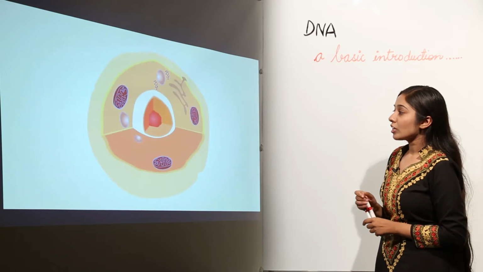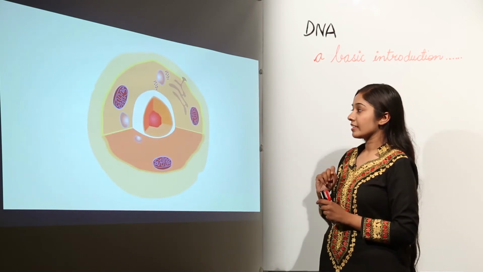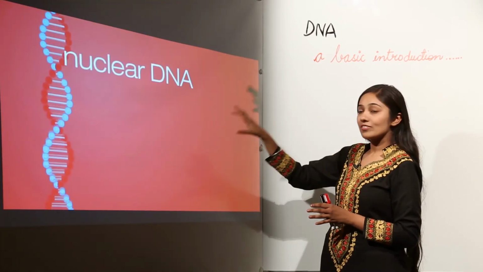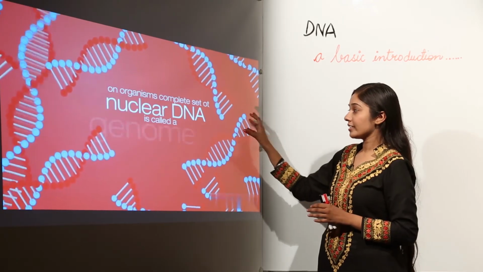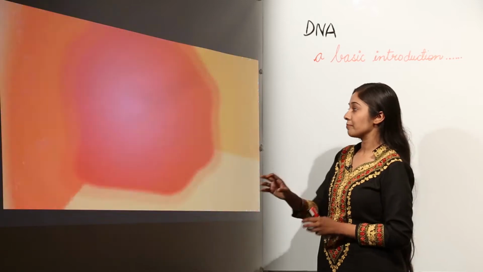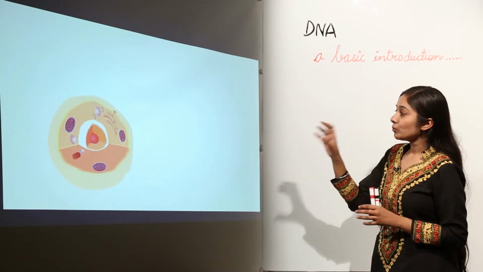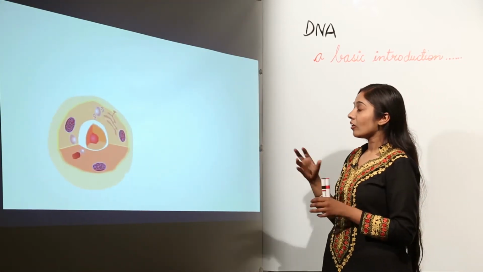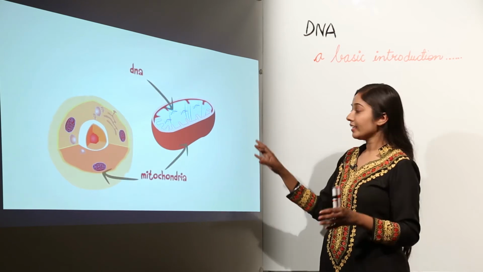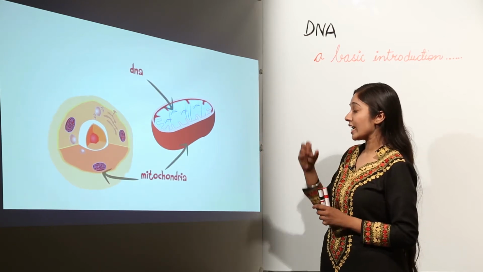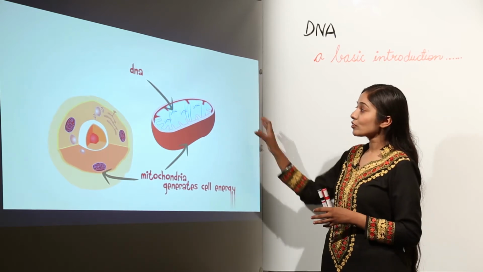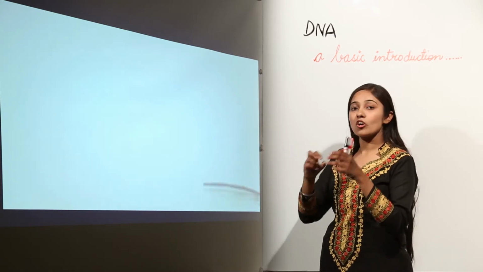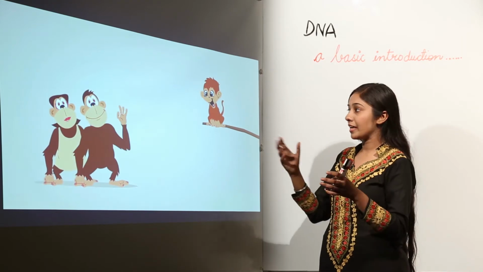Next, when we talk about the nucleus of the cell, the DNA present in the nucleus of the cell is known as the nuclear DNA, and the total complete set of nuclear DNA is called a genome, remember. Besides the nucleus, there are some other organelles that also have DNA, for example, mitochondria, which help the cell to produce energy, to generate cell energy. It also contains some DNA in the case of certain complex organisms like us and some apes.